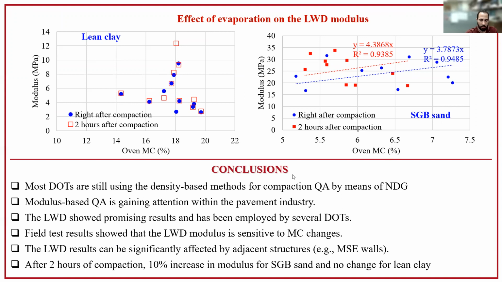So here we come to the conclusions. Literature review shows that most DOTs are still using density-based methods by means of NDG. Modulus-based quality assurance is gaining attention within the pavement industry. The lightweight deflectometer showed promising results and has been employed by several DOTs. Field test results showed that the lightweight deflectometer modulus is sensitive to moisture content changes, especially for fine-grained soils such as the lean clay. And the lightweight deflectometer results can be significantly affected by adjacent structures that decrease the confinement, such as mechanically stabilized earth walls, as in our case here.